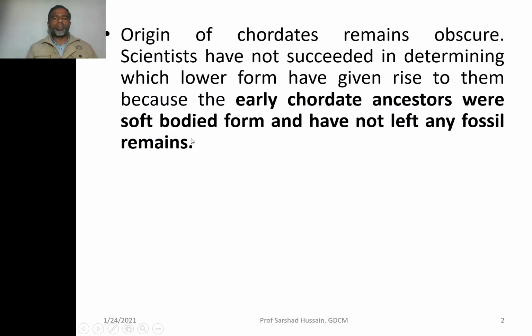But because the ancestors of the chordates were soft-bodied, they were not well preserved in the fossil record, so direct evidence is missing. Hence, scientists remain obscure in tracing the origin of the chordates.